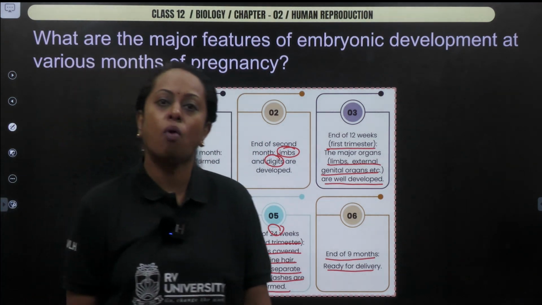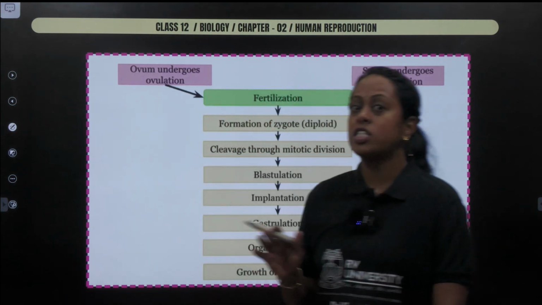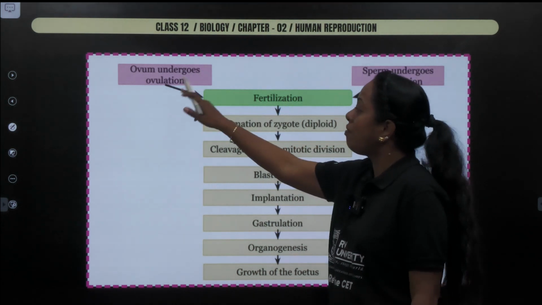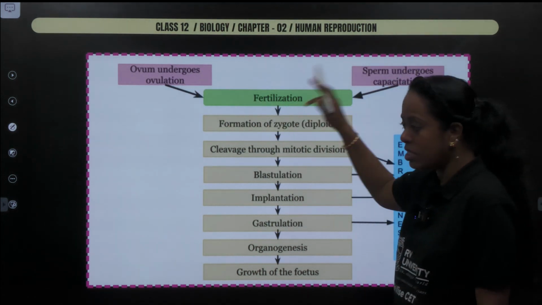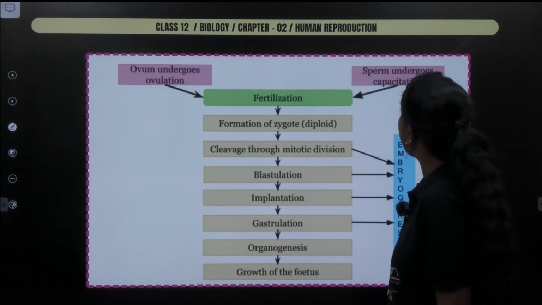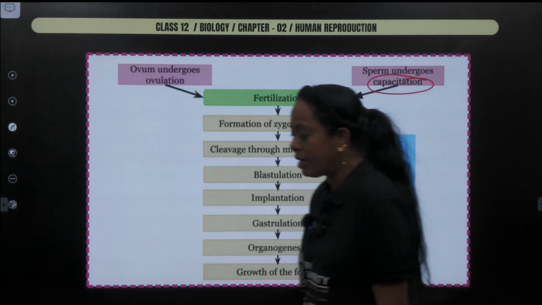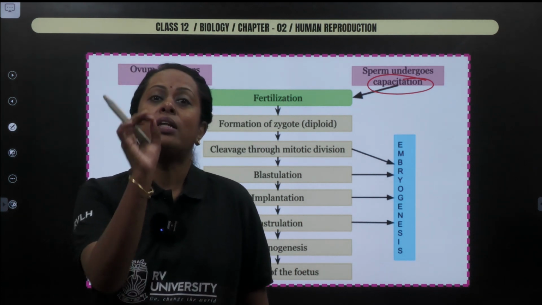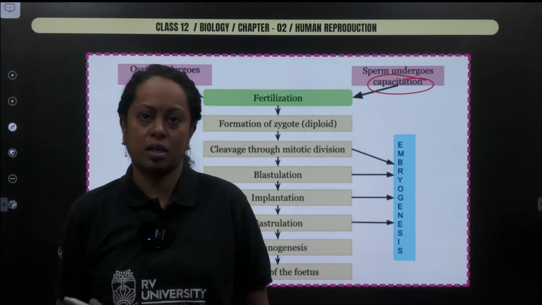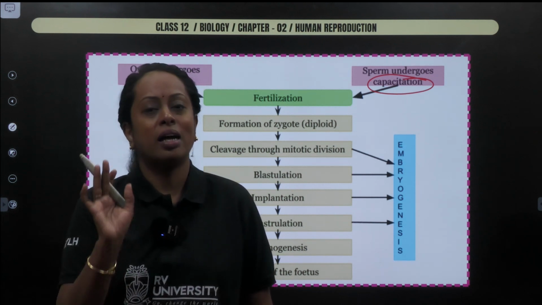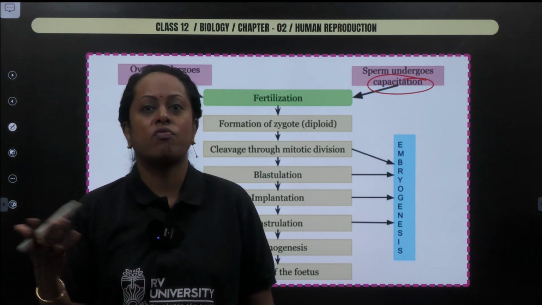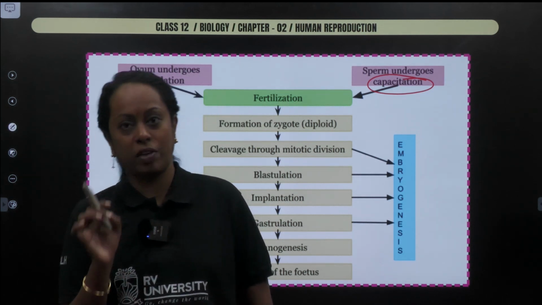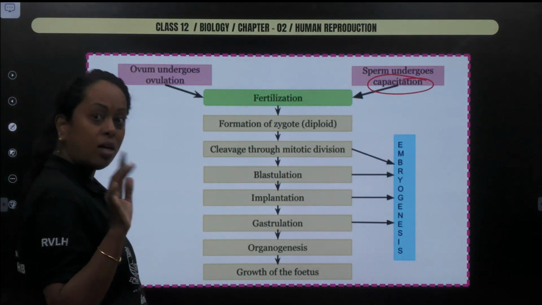So what will we be studying? Parturition. But before going to the concept of parturition, we will have an overlook of the concepts we have studied. The ovum underwent ovulation and the sperm is released. See the word capacitation. Those who are going to write the NEET exam, please remember that capacitation is activation of the sperm. The question will be where it will occur. Female reproductive tract. Why is it? Decapacitation factors are present in the male body. So capacitation can occur only in the female body.